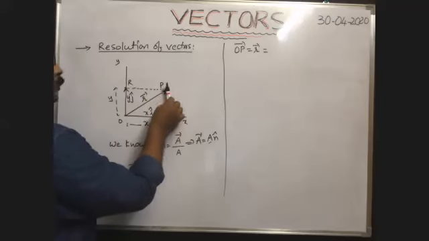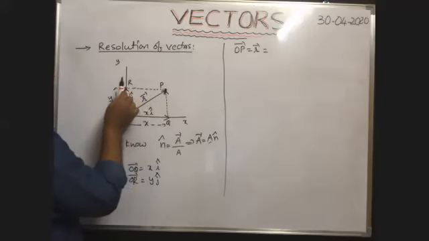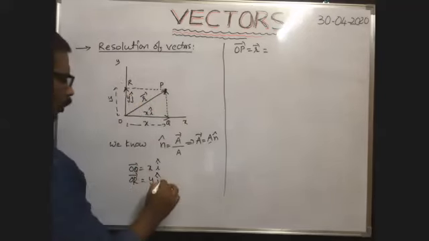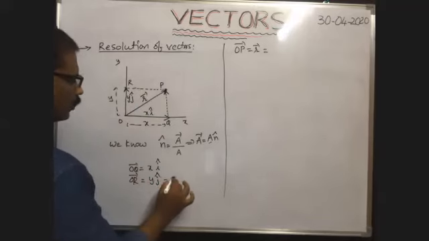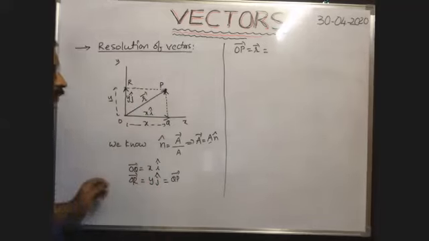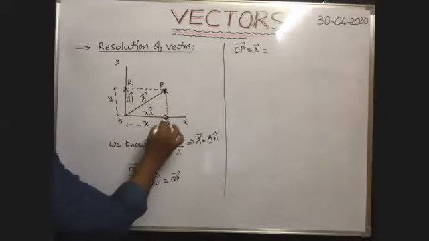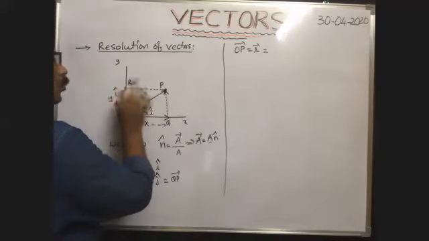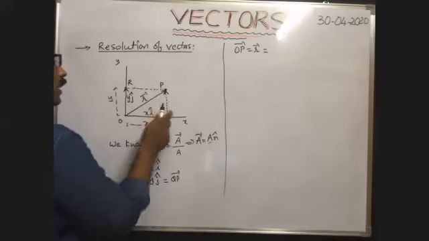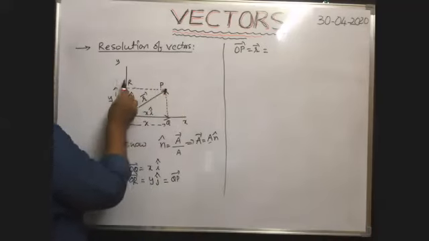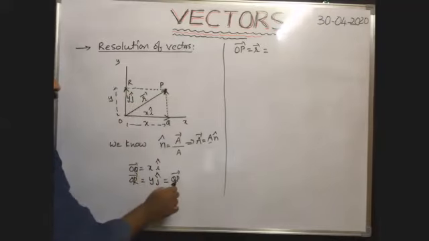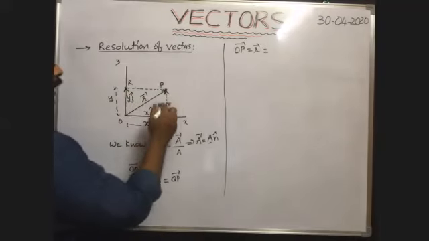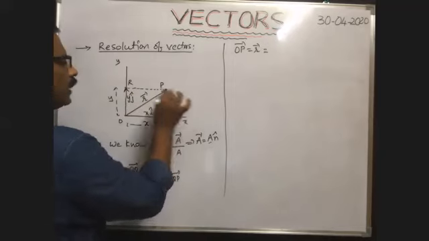That's why QP bar is equal vector to that of OR bar, no? QP bar and OR bar both have the same magnitude, same direction. That's why QP bar is called the equal vector of OR bar. So OR bar is equal to QP bar, that is equal to y into j cap.